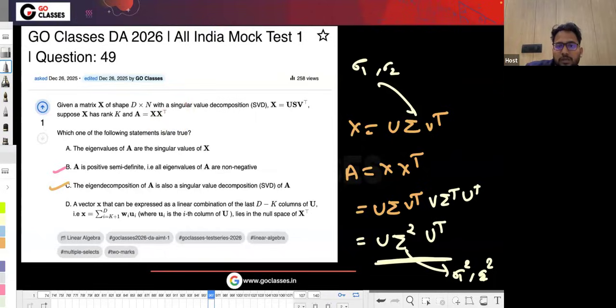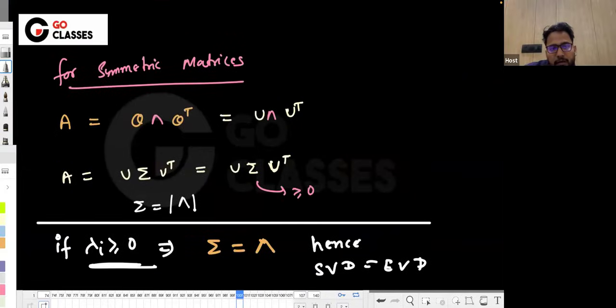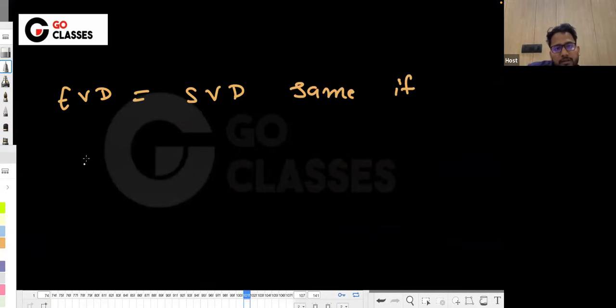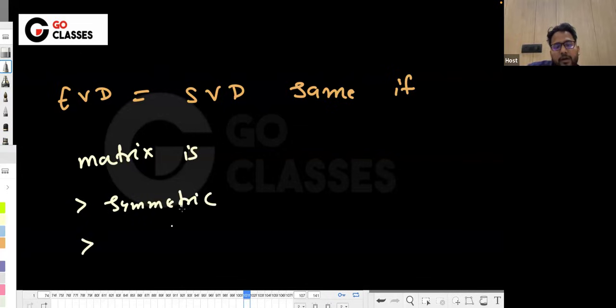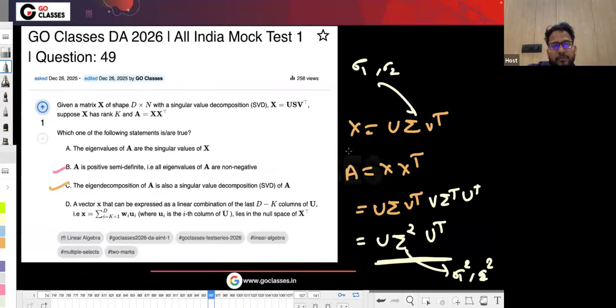So you can say that if matrix is symmetric and positive semi-definite, then EVD, eigenvalue decomposition, and singular value decomposition will be same. So hence, this is the correct option.